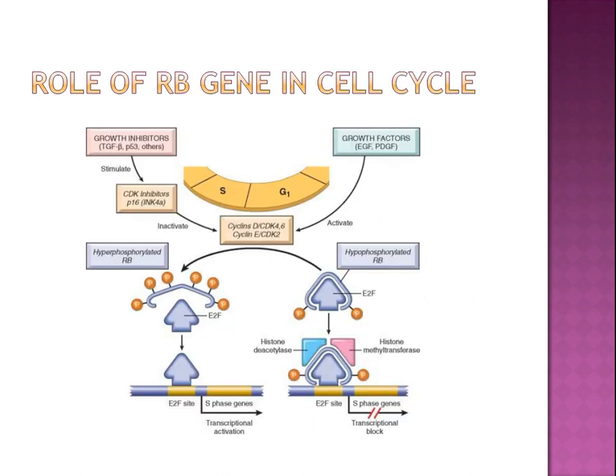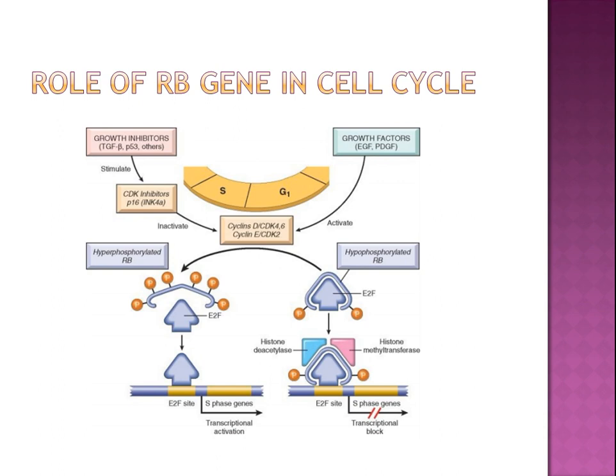Now, this is the role of the retinoblastoma gene in the cell cycle. The hypophosphorylated retinoblastoma in complex with the E2F transcription factors binds to DNA, recruits chromatin remodeling factors, that is histone deacetylases and histone methyltransferases, and inhibits transcription of genes whose products are required for the S phase of the cell cycle.